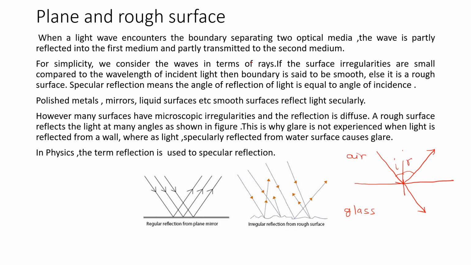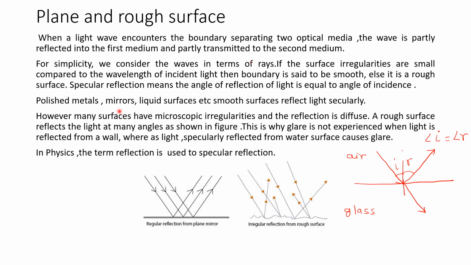If the surface is smooth, then angle i is equal to angle r. Such a reflection which takes place at a smooth surface, where the angle of incidence is equal to the angle of reflection, is called specular reflection.